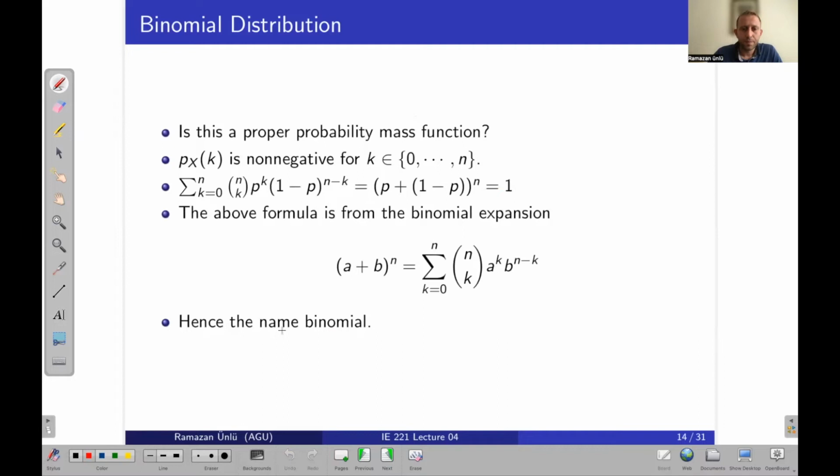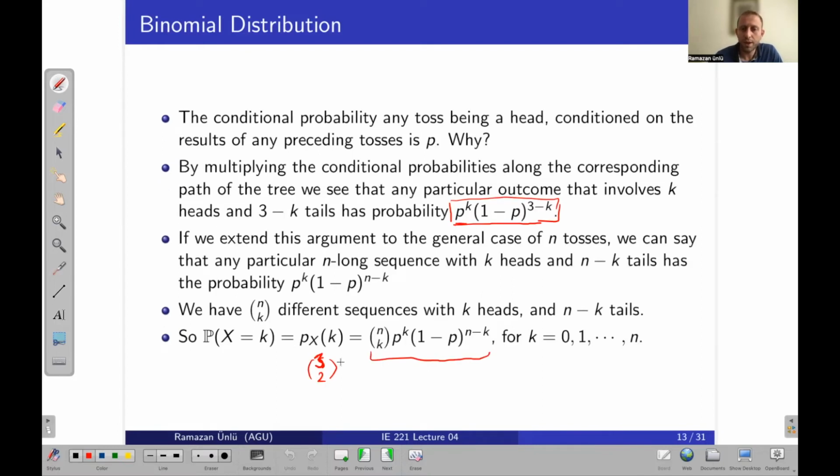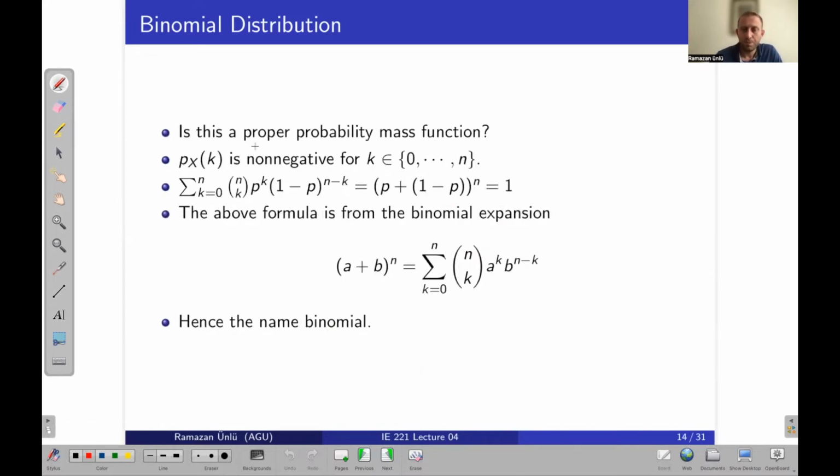So is this a proper probability mass function? To answer this question, we have to check some properties. The first one is that the PMF of k should be non-negative, right? In our case, the PMF of k is non-negative, because this is a positive number, this is a positive number, and this is a positive number, so we will get a positive number. So we satisfy that condition. The PMF of k is non-negative.